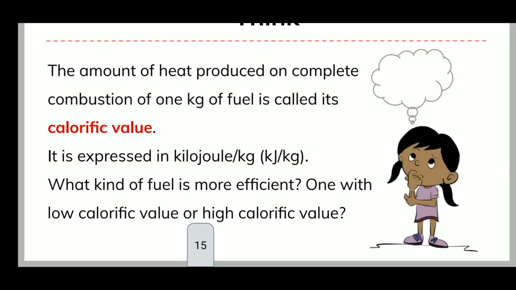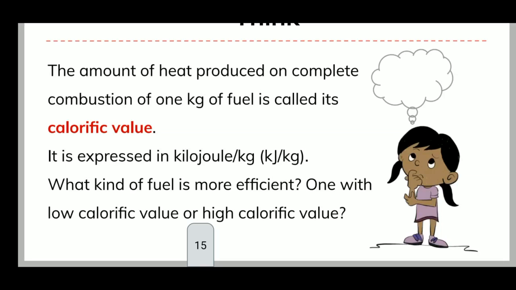The calorific value of a fuel is expressed in a unit called kilojoule per kg, that is kJ/kg. Calorific values of some fuels are given. Now, what kind of fuel is more efficient? One with low calorific value or one with high calorific value? So once again we will go back to see what calorific value is. The amount of heat produced on complete combustion of 1 kg of fuel is called calorific value.